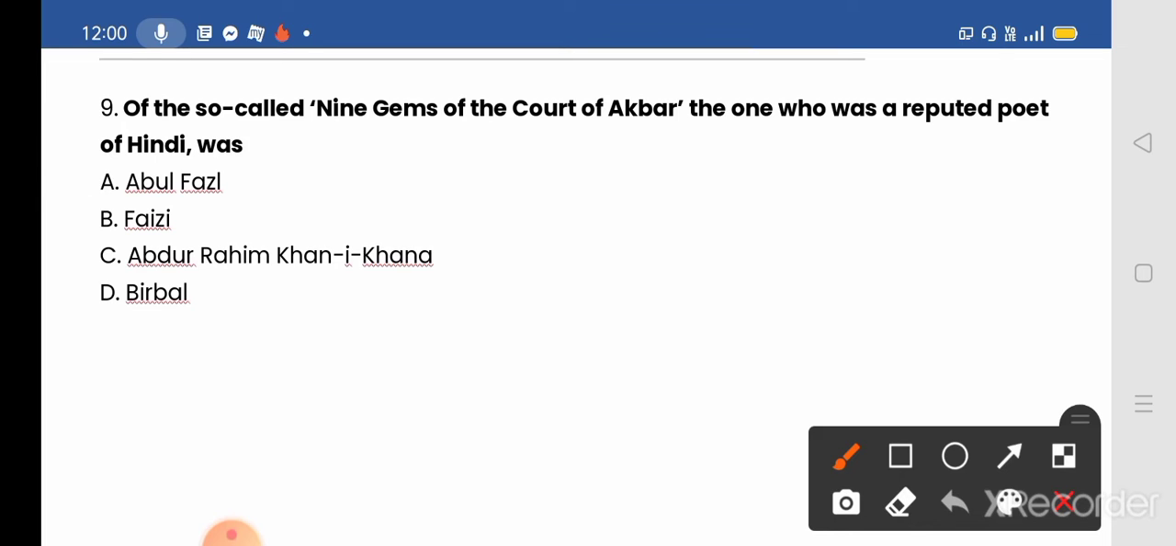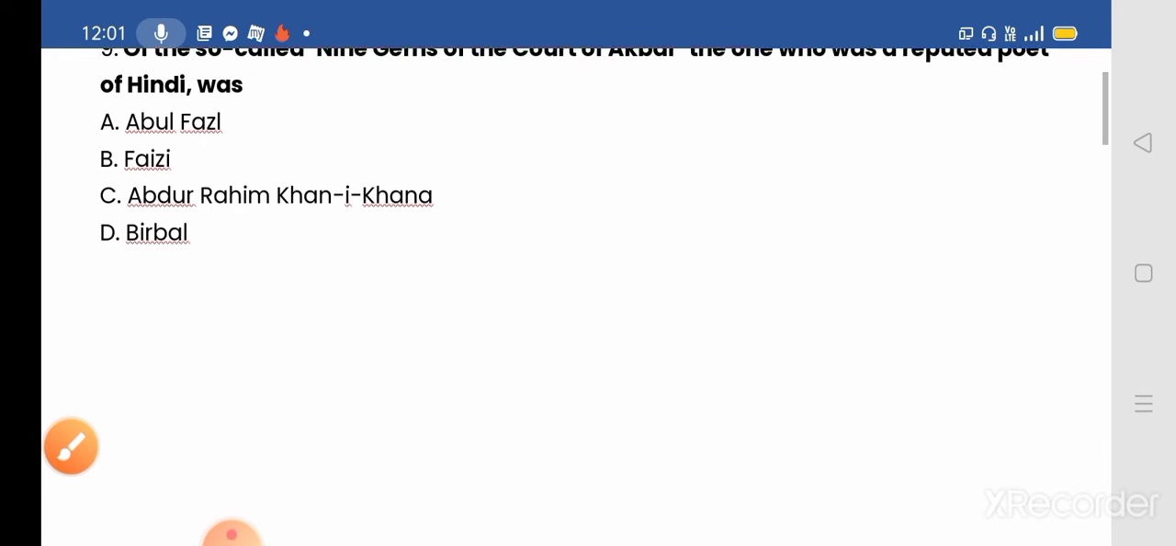Next we move to our ninth question. Of the so-called nine gems of the court of Akbar, the one who was a reputed poet of Hindi. Options given: A, Abul Fazl, B, Faizi, C, Abdur Rahim Khani Khanan and D, Birbal. And here the correct answer will be Abdur Rahim Khani Khanan. He was also known as Baba Rahim and was a Hindi poet who lived during the rule of Mughal Emperor Akbar. He was one of the nine important ministers of the Navaratna court.